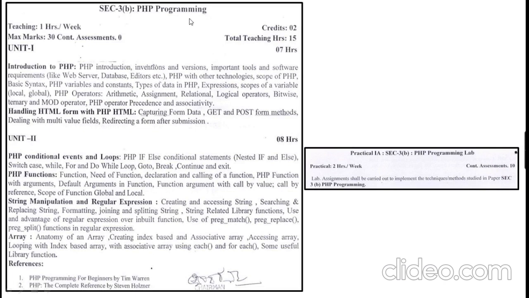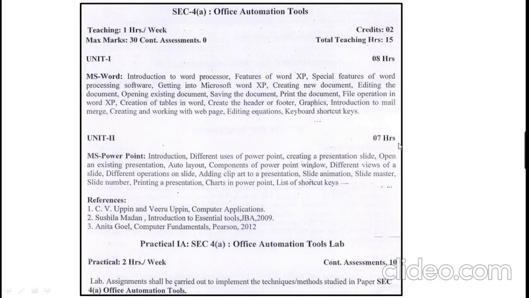The other skill enhancement paper is PHP programming. Either you can go for XML programming or PHP programming. You can choose any one, not both. Unit number 1 is about the introduction to PHP, and unit number 2 is about PHP conditional events and loops, PHP functions, string manipulation and regular expressions, arrays, etc., concepts of PHP programming. You can refer to these books for PHP programming. Based on this subject, you will have 10 marks of practical as an internal assessment.